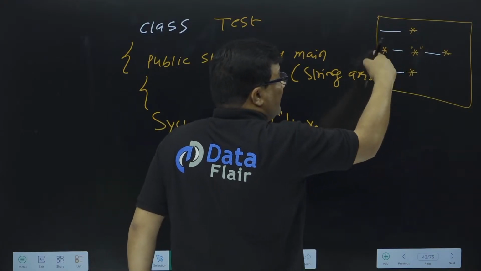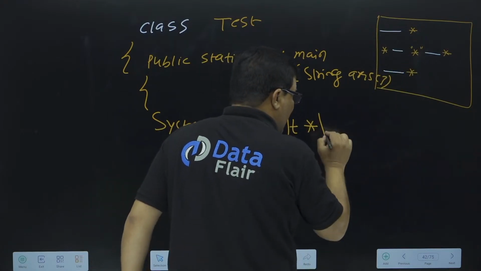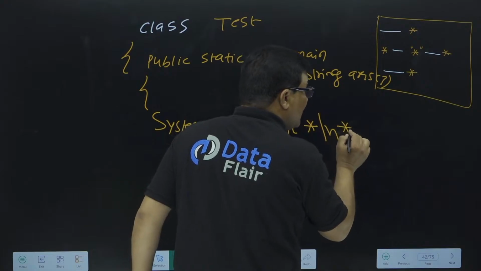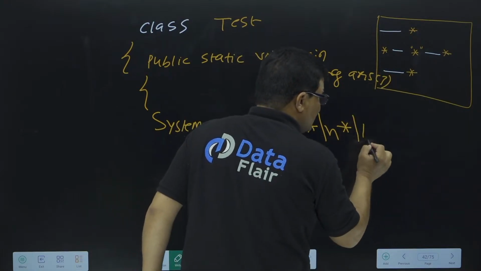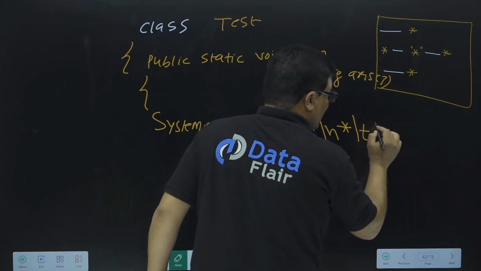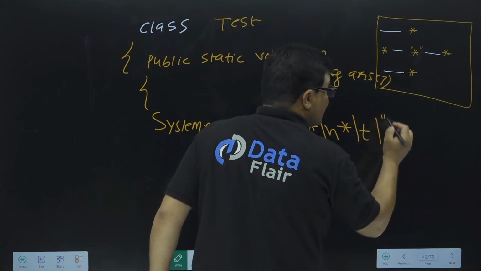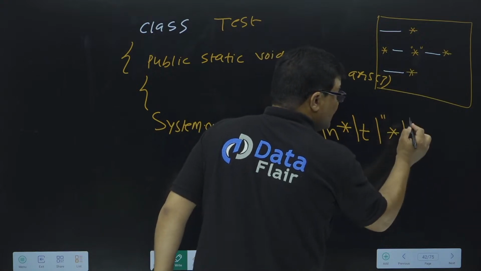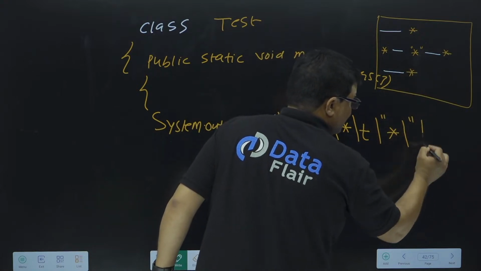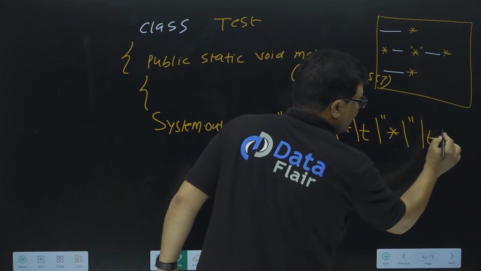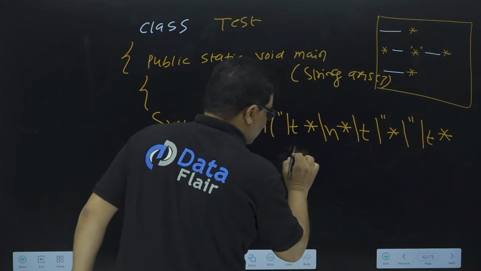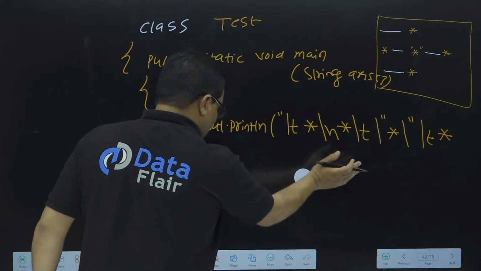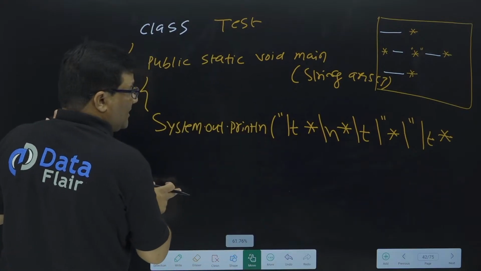Then I need to print my next output on the next line. So \n, then star, then space \t, then \" star \", then space \t, then star, then next line \n. You have to continue this on the same line, don't put it on the next line.